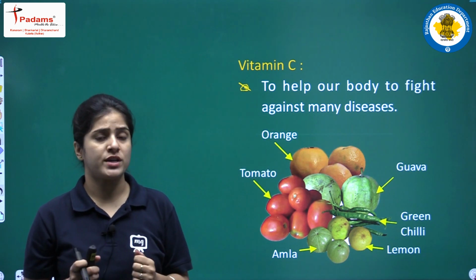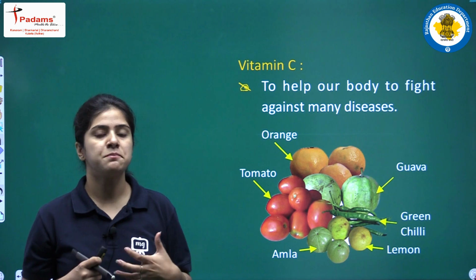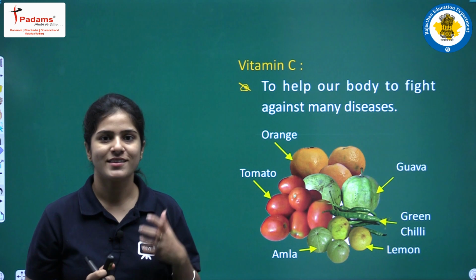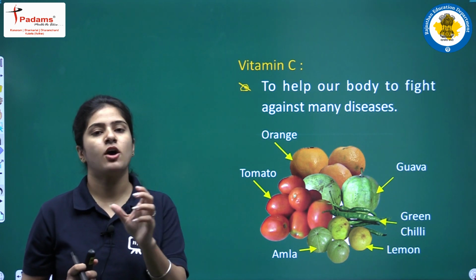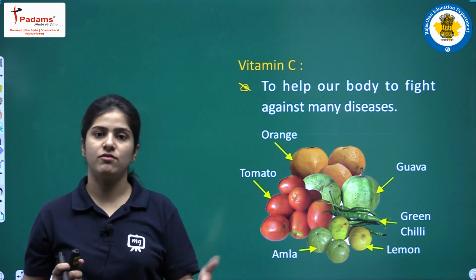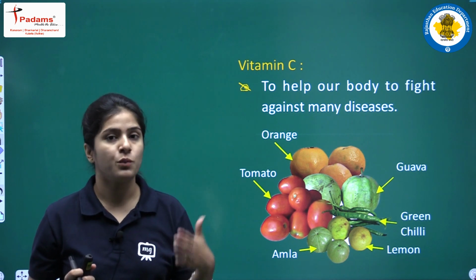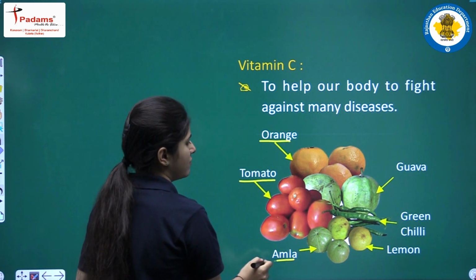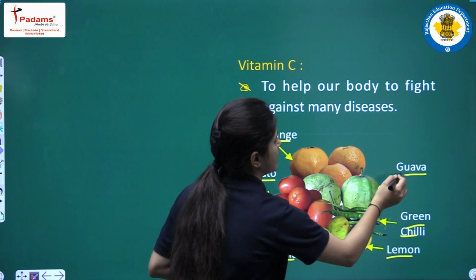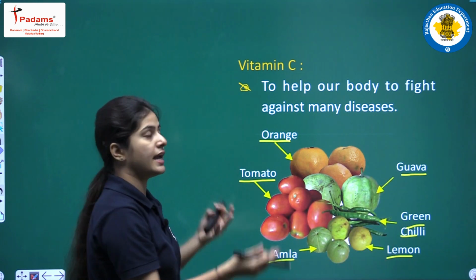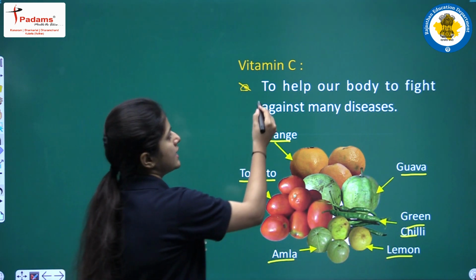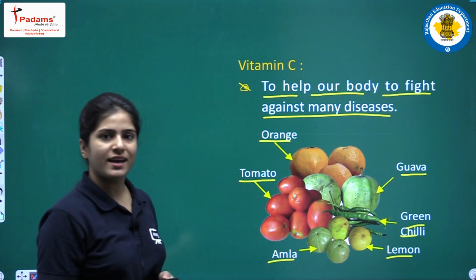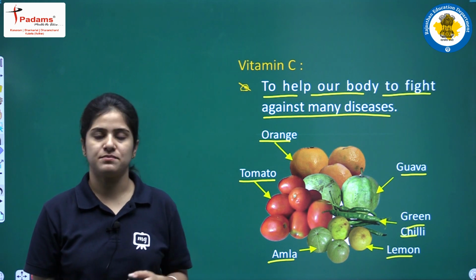Vitamin C is the nutrient that helps me to fight against different kinds of disease, okay. Vitamin C is basically obtained from citrus fruits, say amla, oranges, kinnus, lemon, okay. So orange, tomatoes, amla, lemon, green chili and guava. These are the examples of vitamin C, and what is vitamin C doing? It helps our body to fight against many diseases, okay. So this was all about vitamin C.